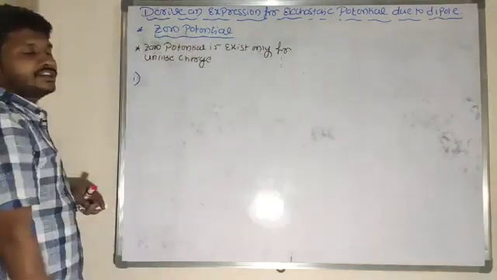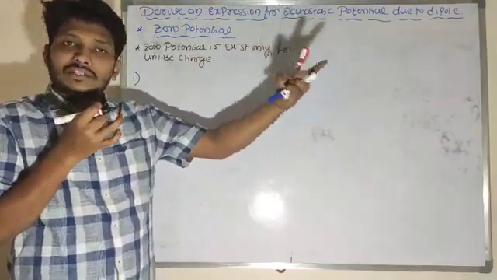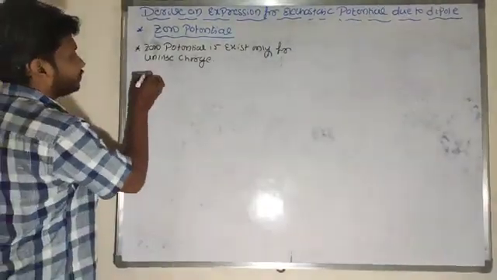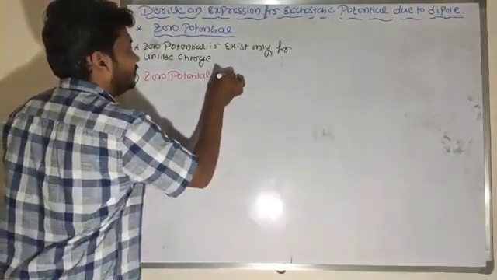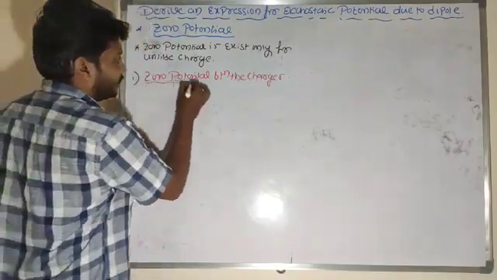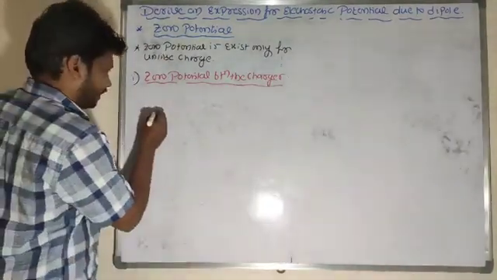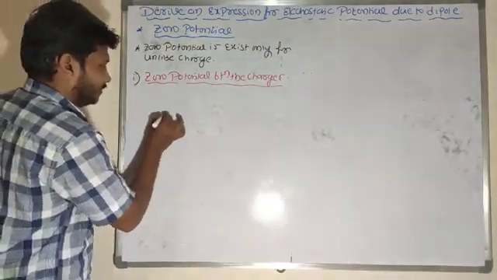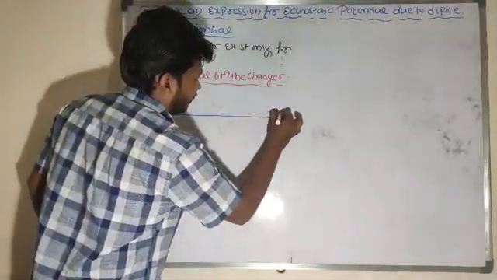So here also two conditions are present. One is zero potential between the charges and the other is zero potential outside the charges. First I will consider zero potential between the charges. In this case I will consider two charges here. One is plus q, another one is minus q, or I will name it plus q1 here. So let me write it here. This is plus q1 and another one is minus q2.